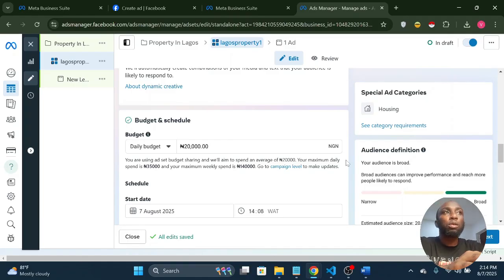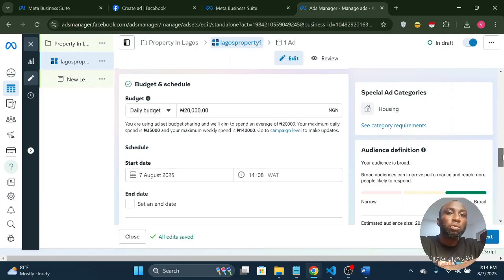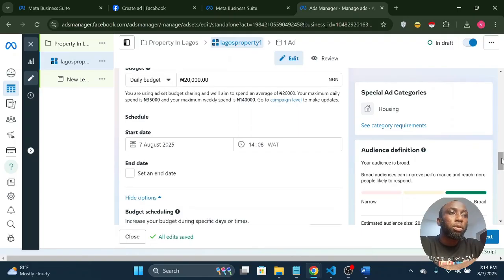For somebody who is selling clothes, you can't have the same budget with somebody who is selling real estate, because the product is expensive. So you may be spending 100,000, 200,000, 500,000, but you know that if you are able to make one deal or close one deal, you are able to recover your expenses. So whatever works for you, 5,000, 2,000, 20,000, you pick your budget.